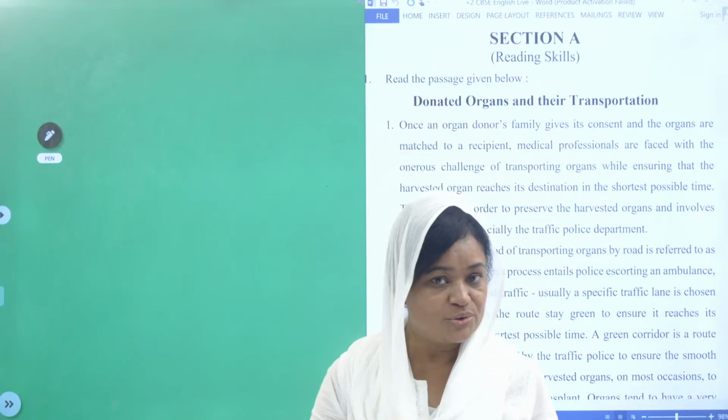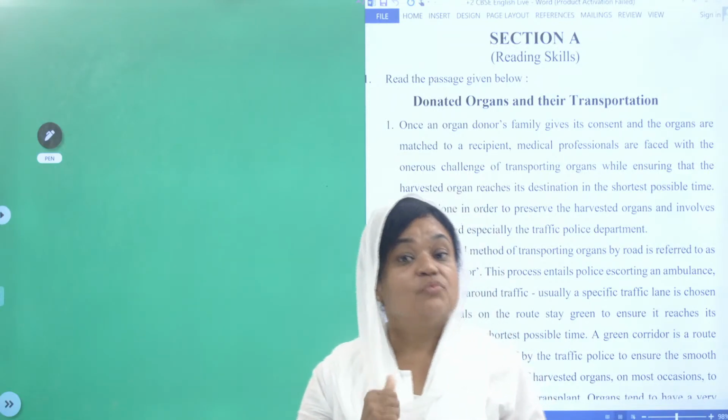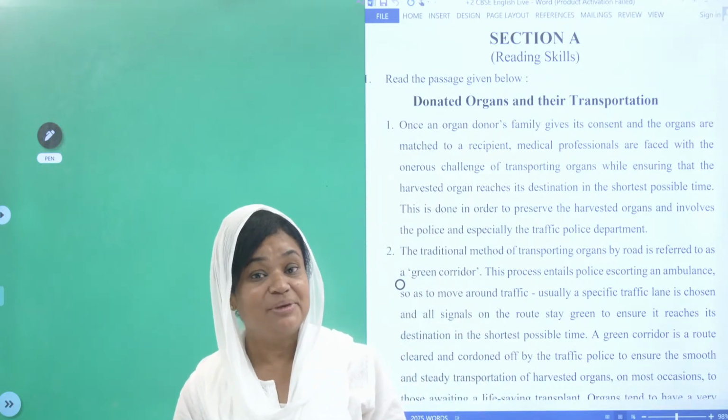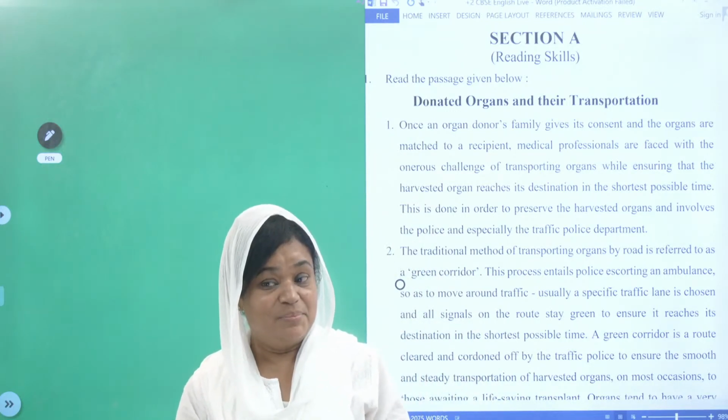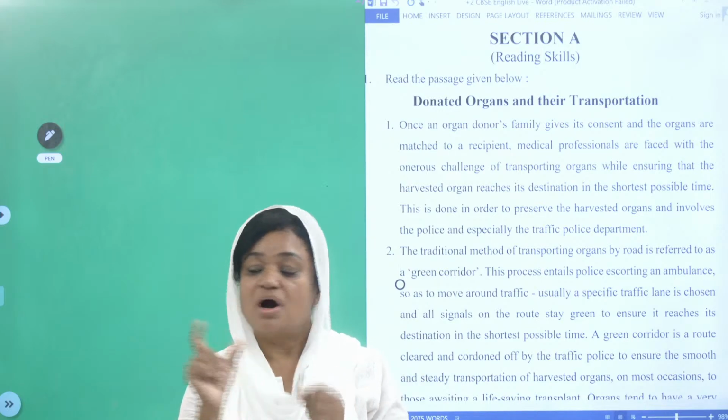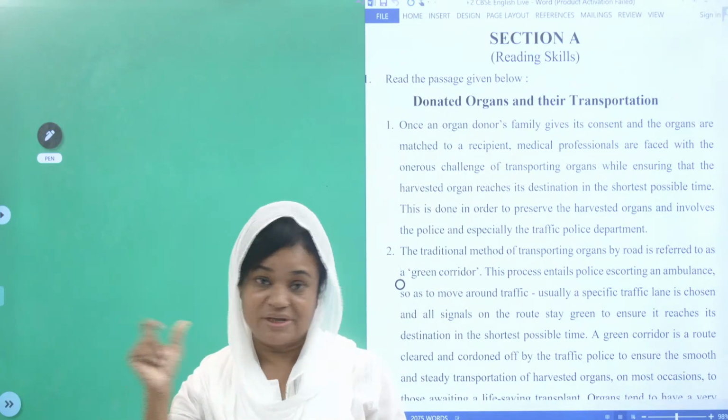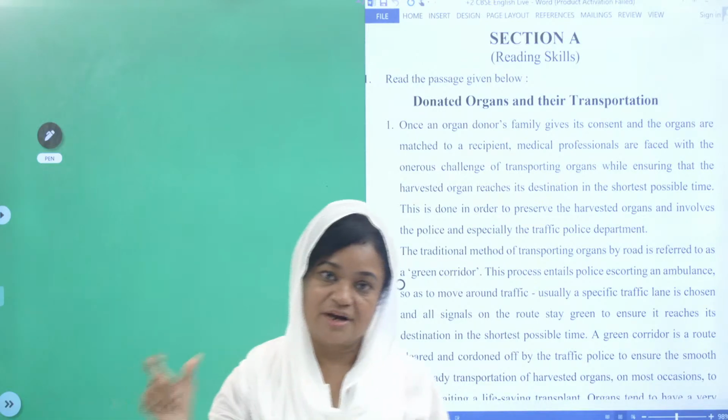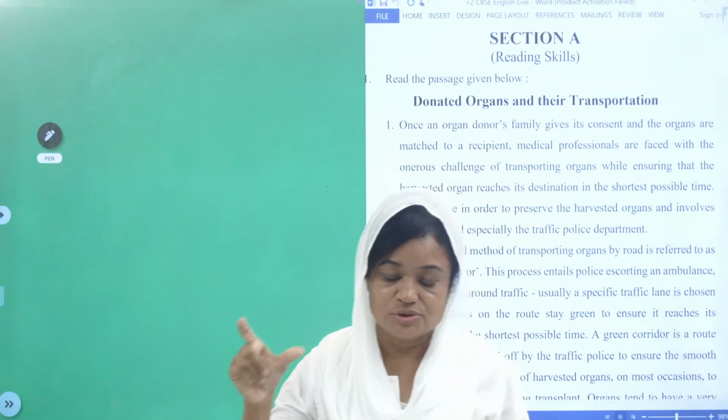Now, shall we move on to the third point? Word limit. Keeping up the word limit is very important, because you should know how much I should write for 50 words, and how much I should write for 100 words. All those you should know.